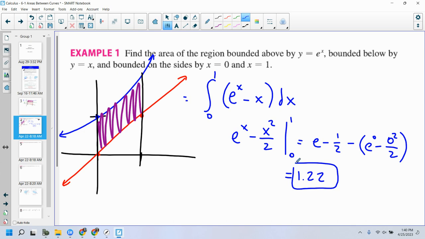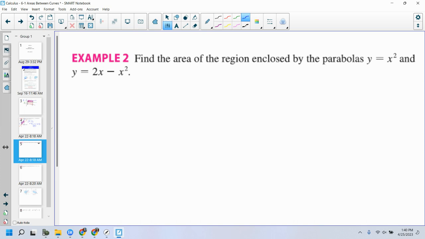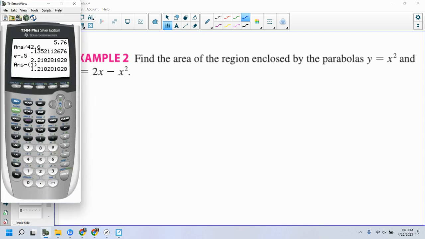Let's do another one. Find the area of the region enclosed by the parabolas y equals x squared and y equals 2x minus x squared. Now, am I told what's on top and what's on bottom? Am I told even the parameters to go from for my definite integral? No. So I guess the best thing to do would be to graph this.